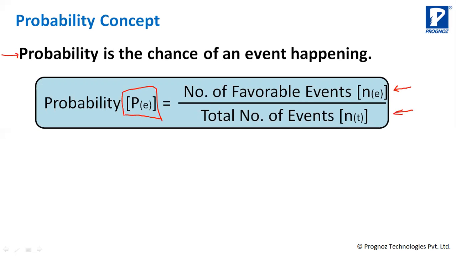Now, let us understand it this way. Suppose you have a 1 rupee coin. The coin has one side head and the other side tail. Now, I toss that coin. Can you tell me what will be the probability that I will get head? You have tossed a 1 rupee coin. Then what will be the probability that I will get heads? 1/2. You're correct. But how do you calculate that 1/2?